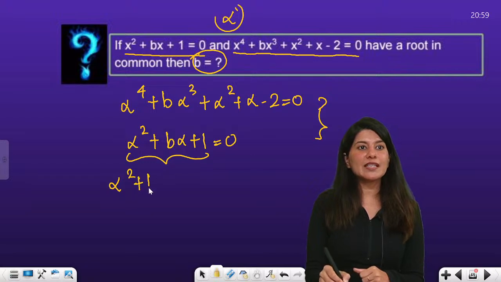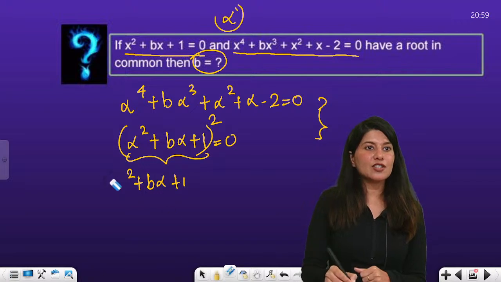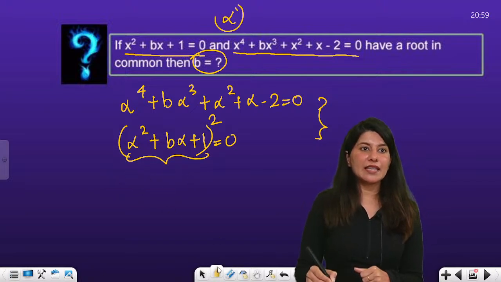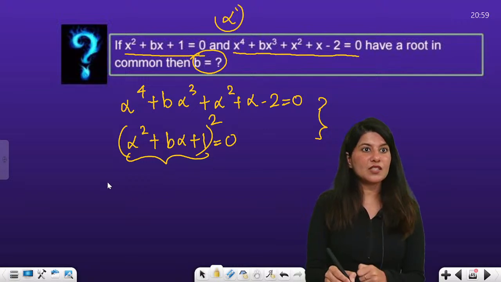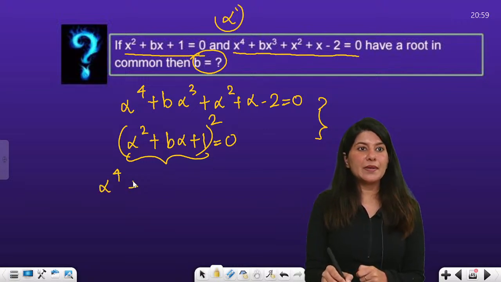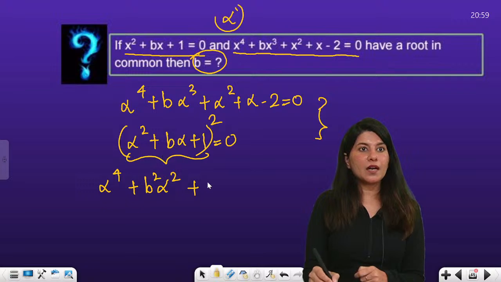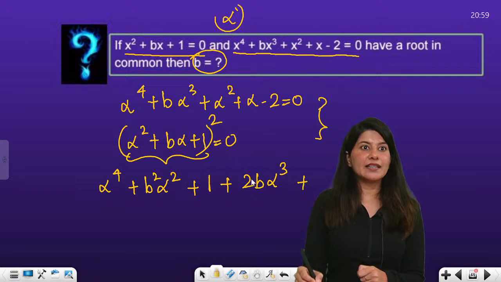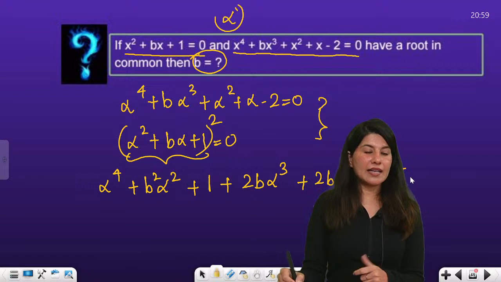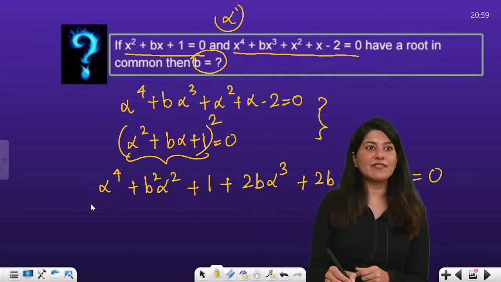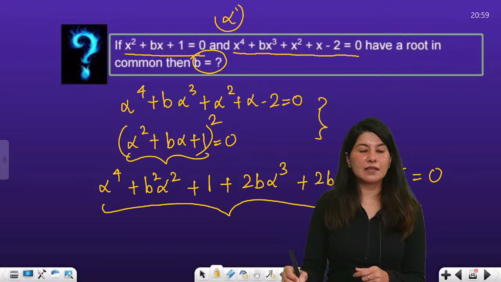So alpha square plus b alpha plus 1, whole square, right? And just open the square nicely and then solve it right away. So alpha raised to power 4 plus b square alpha square plus 1, then we have 2b alpha cube, then we have 2b alpha, then we have 2 alpha square, and I guess yes, is equal to 0. This is after squaring you will get this, right?